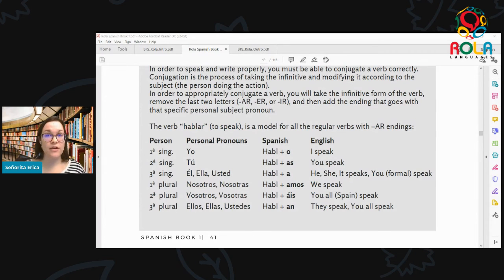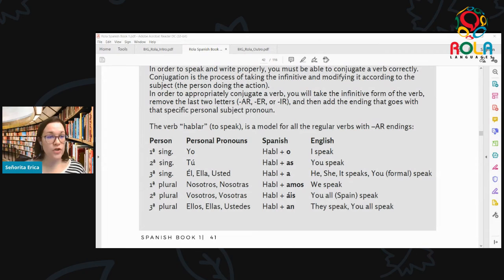Then the next and final step is you're going to add back a different ending that goes with a different person. Now, if you're a native English speaker and maybe haven't studied another language before, this is a little bit confusing at first, because in English almost all of the verb forms are the same, like I speak, you speak, we speak, you all speak, they speak. There's no change in the verb, we just change the person. Spanish and almost every other language is different than that. So we're going to use different endings depending on who the person is.